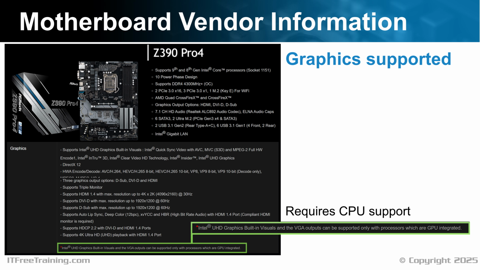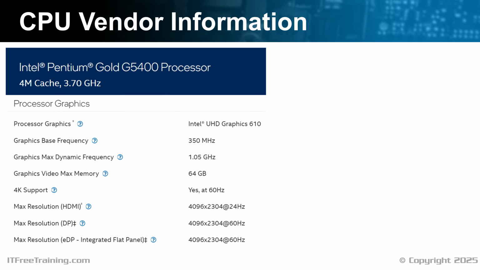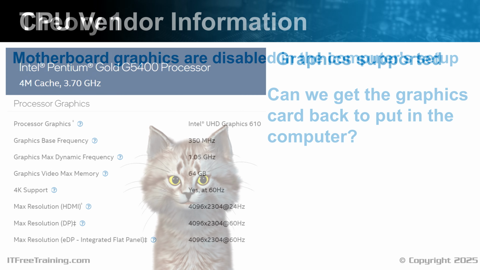So the next question is, does the CPU support graphics? I went to the Intel website and got information about the CPU. The CPU does support graphics. So far, we have used internal and external sources to get more information. The information has been helpful, but we've not fixed the problem as yet. So far, we have learned that the computer appears to be working, the monitor is working, the cabling is working, and graphics are supported. I have enough information now that I can establish a theory of what the problem is.